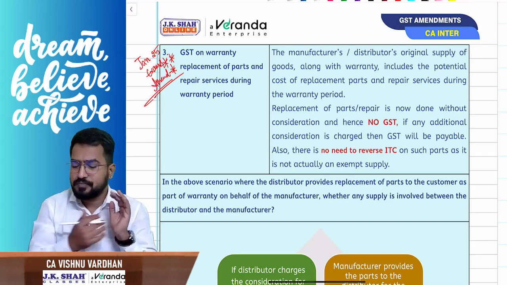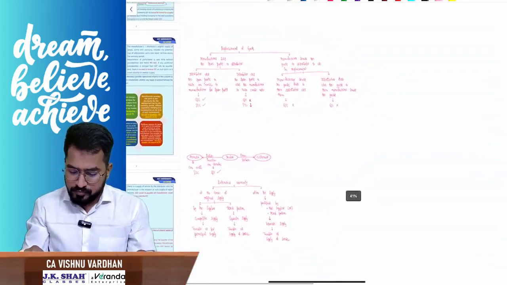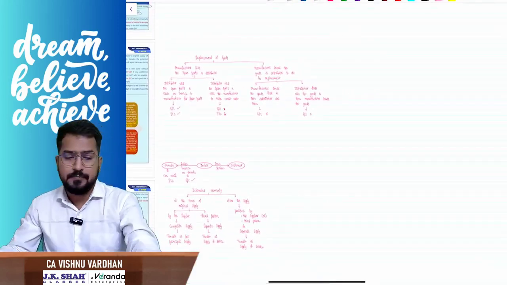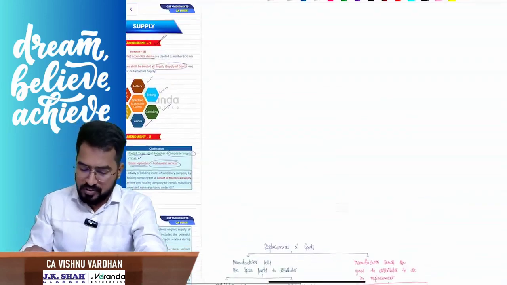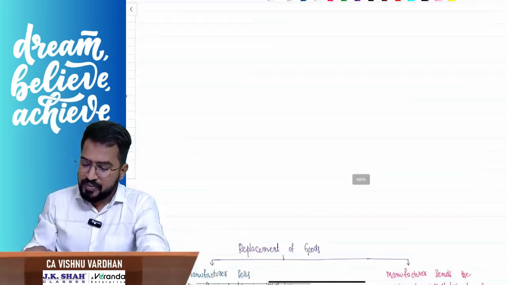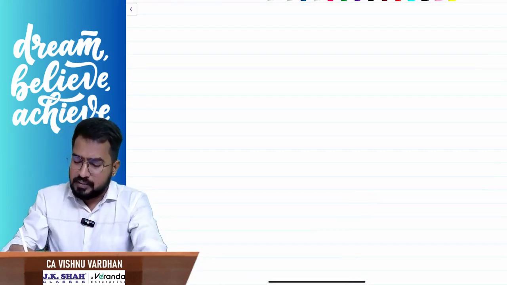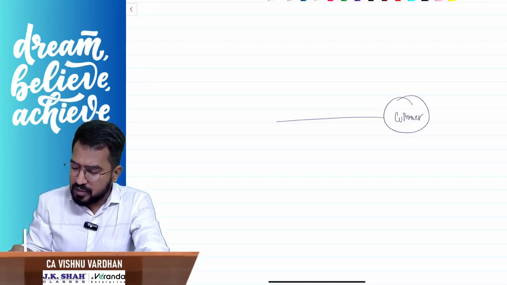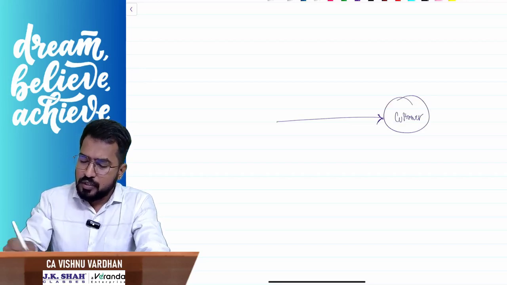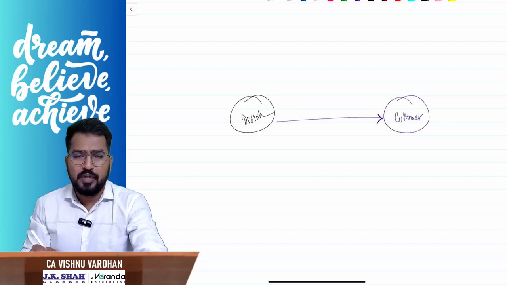Now see, this is all about, one second. See, this is all about what is happening here now in this amendment. See, generally, imagine, for example, you are a customer buying a mobile. A distributor is selling a mobile to you.